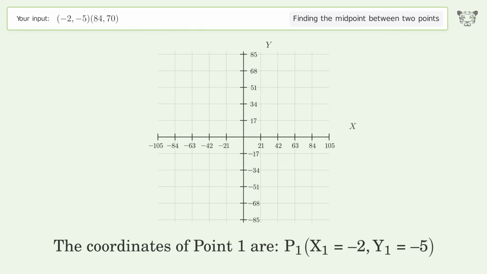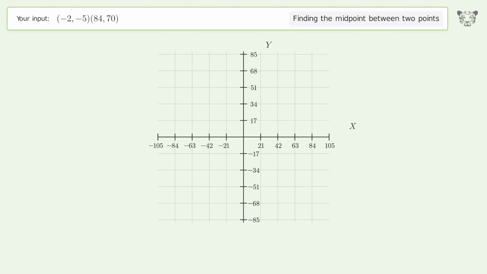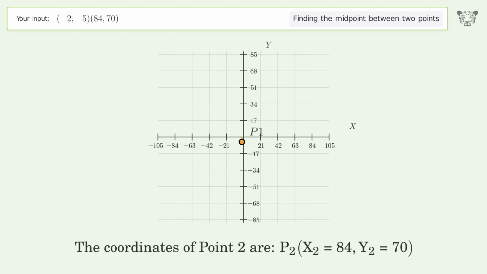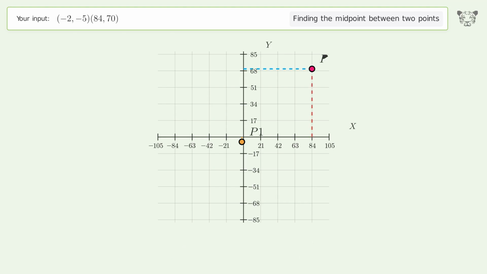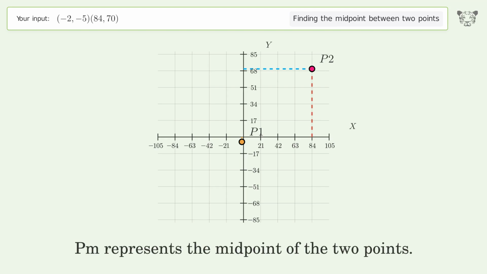The coordinates of point 1 are x1 equals -2, y1 equals -5. The coordinates of point 2 are x2 equals 84, y2 equals 70. PM represents the midpoint of the 2 points.